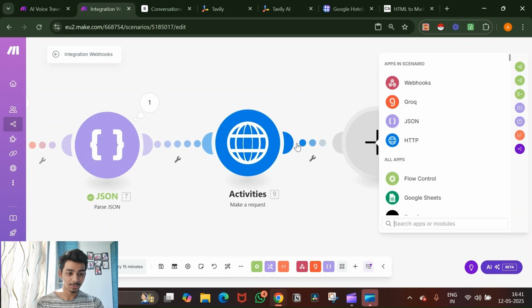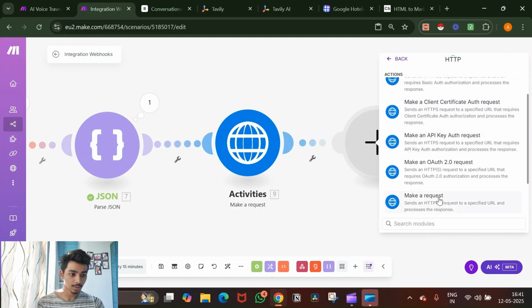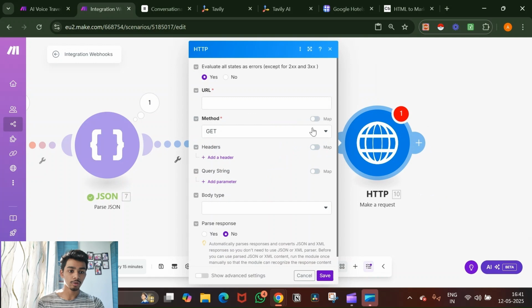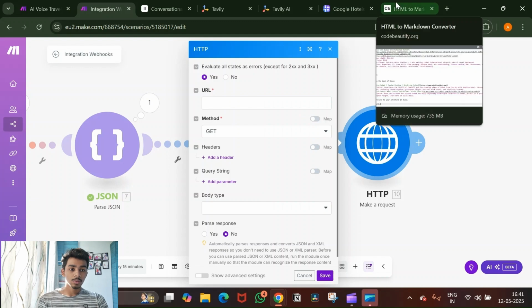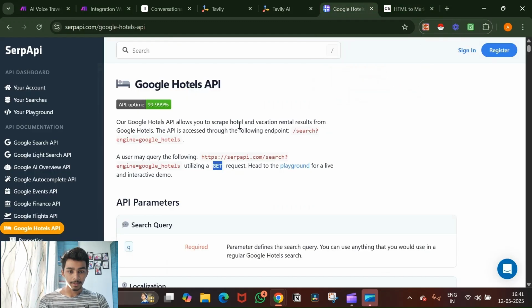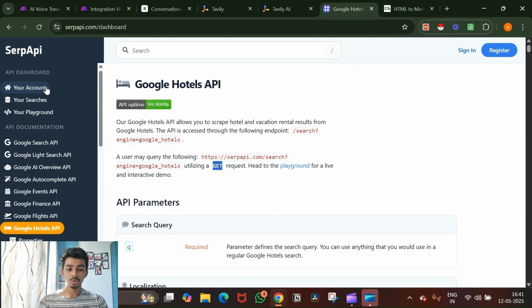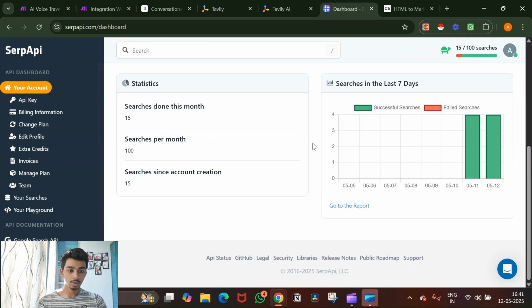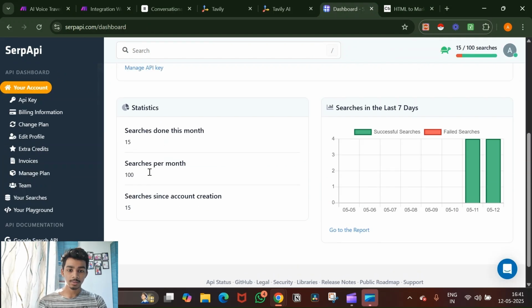The other thing that we need to do is another HTTP module, make a request. Now for this one, what we need to do is go to SERP API. Okay. Now when you go to SERP API, once you log in, you will see this manage API, and above the manage API, you will have your API key again, which I won't show you.